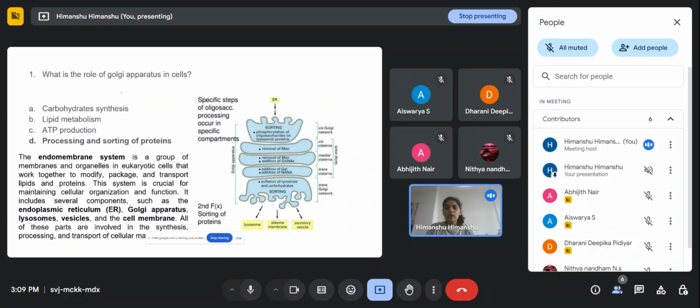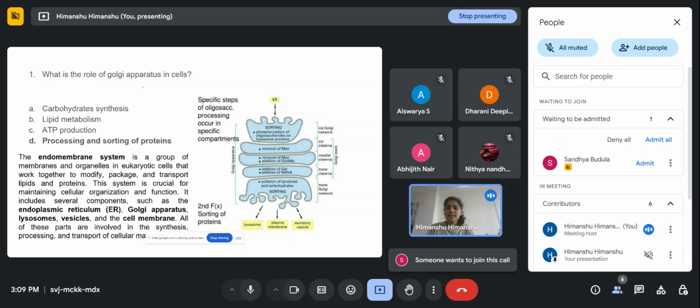So, what is this Golgi apparatus? Let's first see what is the endomembrane system. This Golgi apparatus and endoplasmic reticulum all are the part of